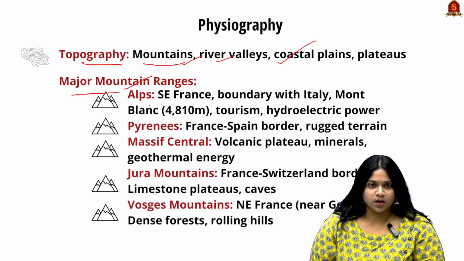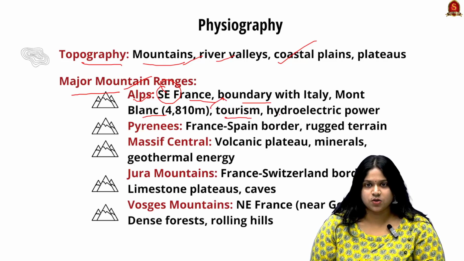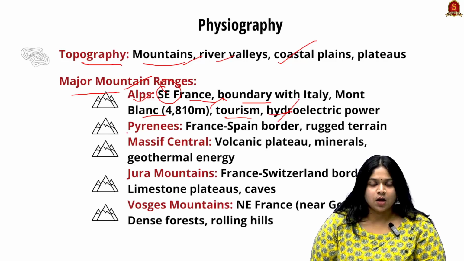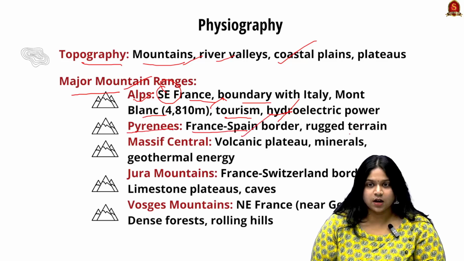Major mountain ranges would be the Alps, which is in the southeast of France, and it has a boundary with Italy, then Mont Blanc, and it has a lot of scope in sectors such as tourism, hydroelectric power and so on. Next mountain range would be the Pyrenees, on the France and Spain border. It has rugged terrain.